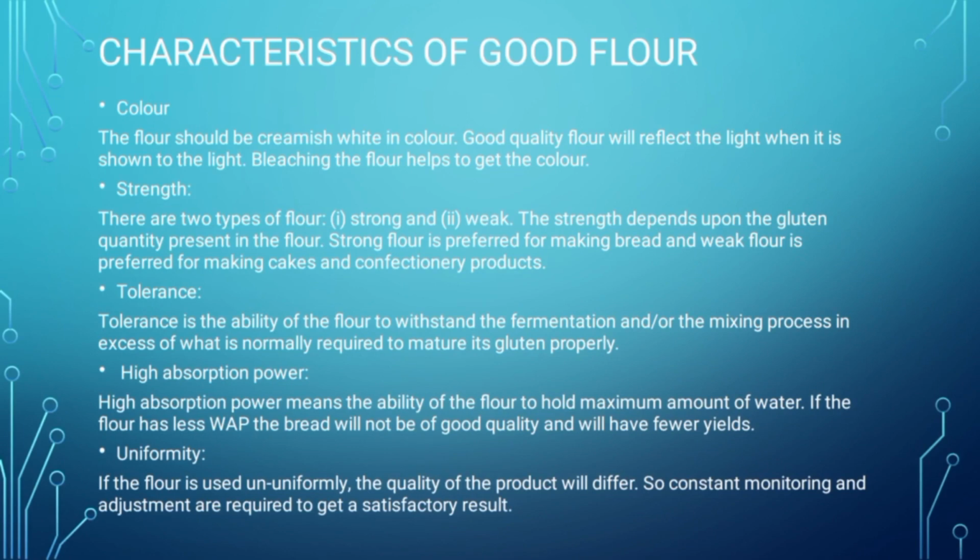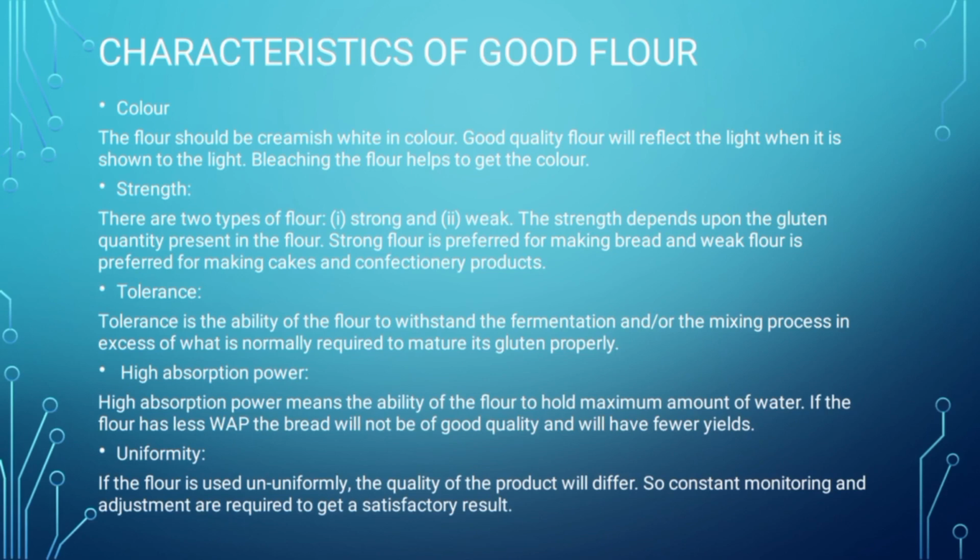Third characteristic is tolerance. Tolerance is the ability of the flour to withstand the fermentation and the mixing process in excess of what is normally required to mature its gluten properly. Fourth characteristic is high absorption power. High absorption power means the ability of the flour to hold maximum amount of water.